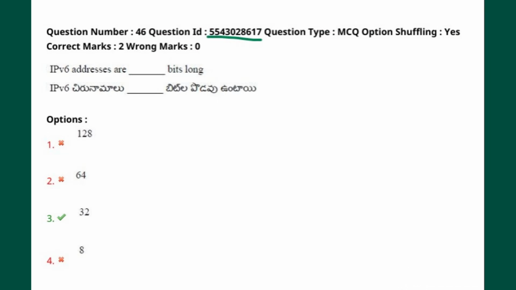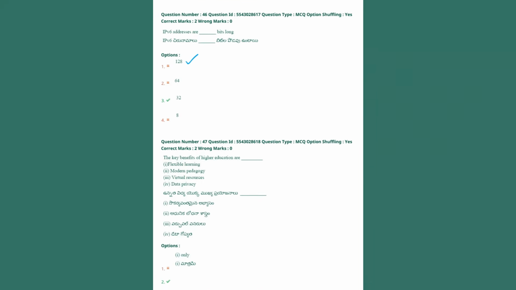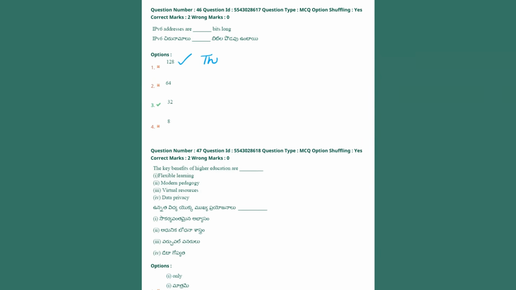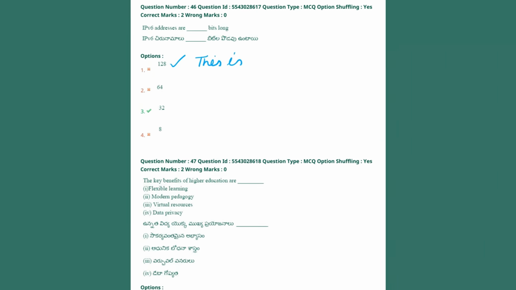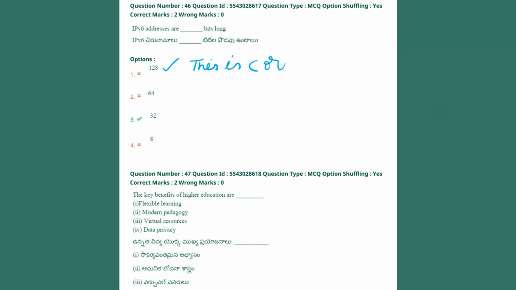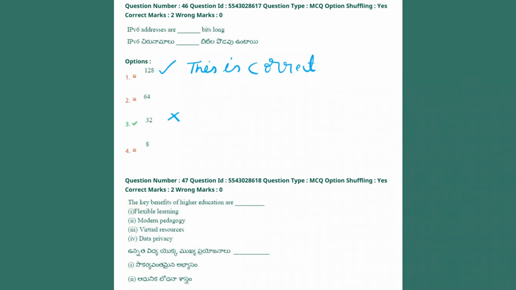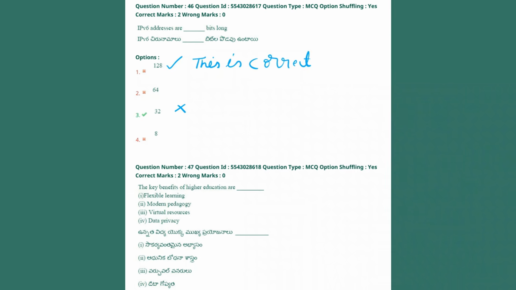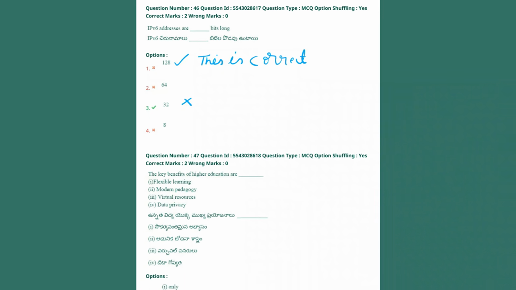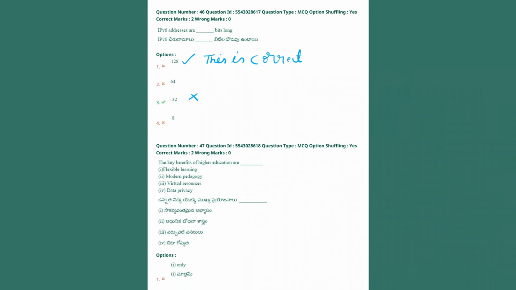Here is the next question ID. The question specifically asks for the length of an IPv6 address. Option 1, 128 bits, is the only correct answer. The current provisional key lists option 3 as correct, which is an error because 32 bits is the length of an IPv4 address, not IPv6. You can challenge questions like this on the portal by submitting your proof in PDF or JPG format.